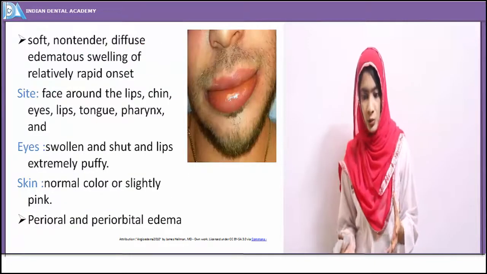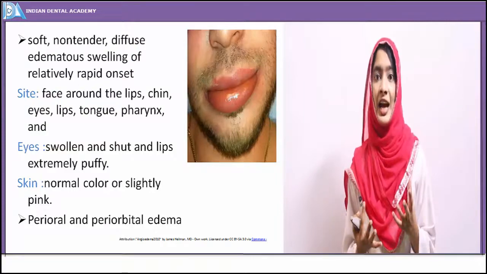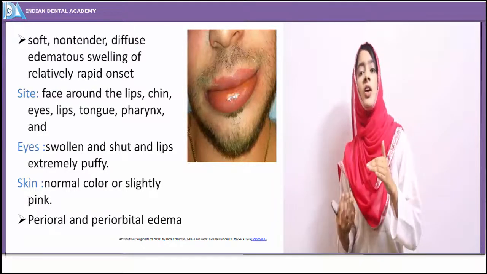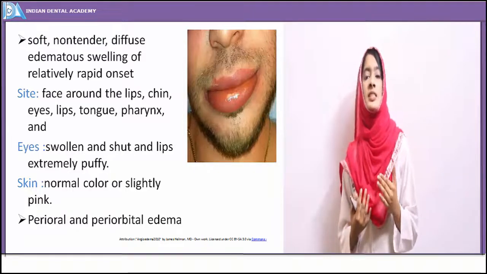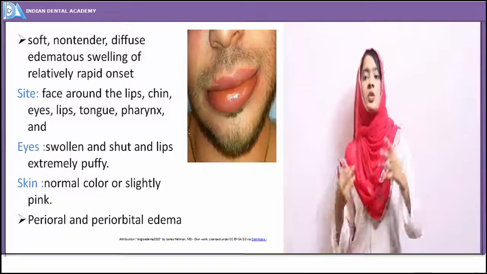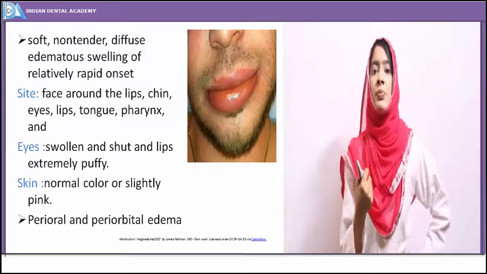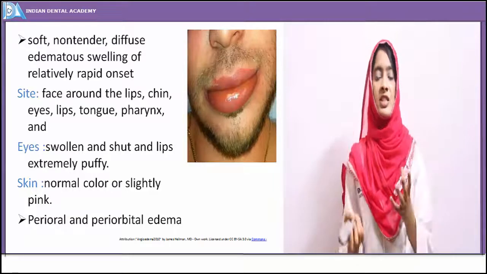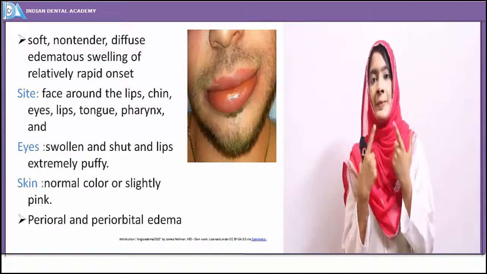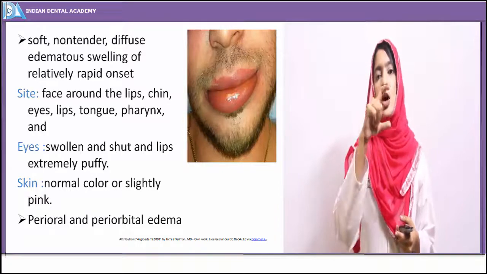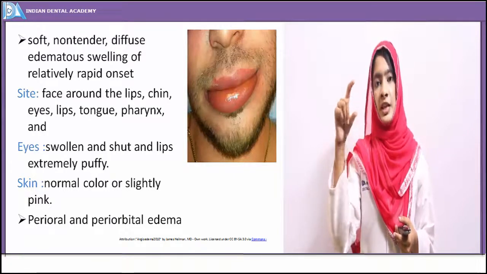So what are the clinical presentations of angioedema? Most commonly, any individual of any age may be affected by this disease. They are manifested from children to the elderly. So clinical symptoms, when we see, most commonly the oral cavity and the eyes are affected characteristically. The lips show perioral swelling, that is the diffuse non-tender edematous swelling of the lips.